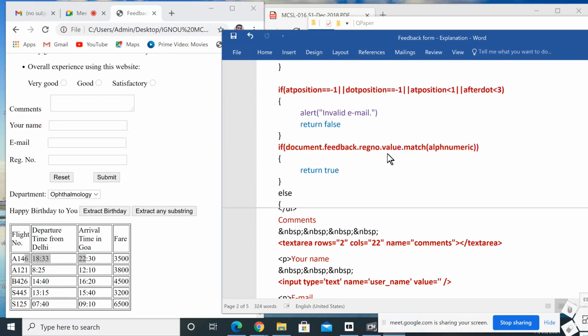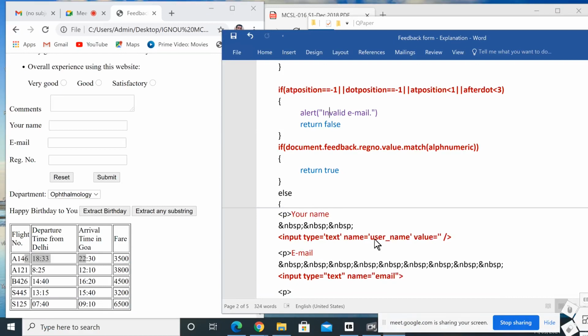Then if document dot feedback form dot register number dot value dot match alphanumeric. Here we want to check that the register number entered has only alphanumeric characters. Alphanumeric characters that we already discussed in the alphanumeric variable: 0 to 9, small a to small z, capital A to capital Z. If it matches alphanumeric, then it will return true.